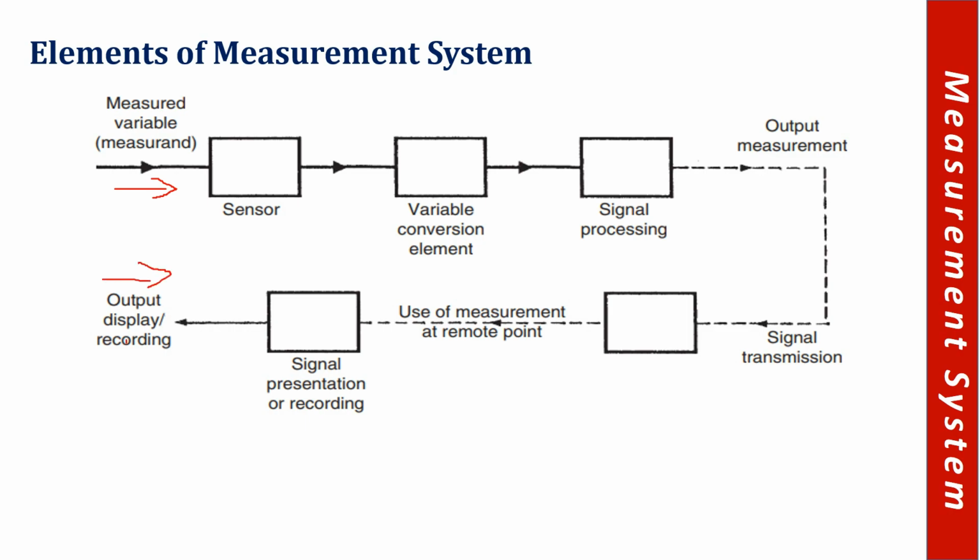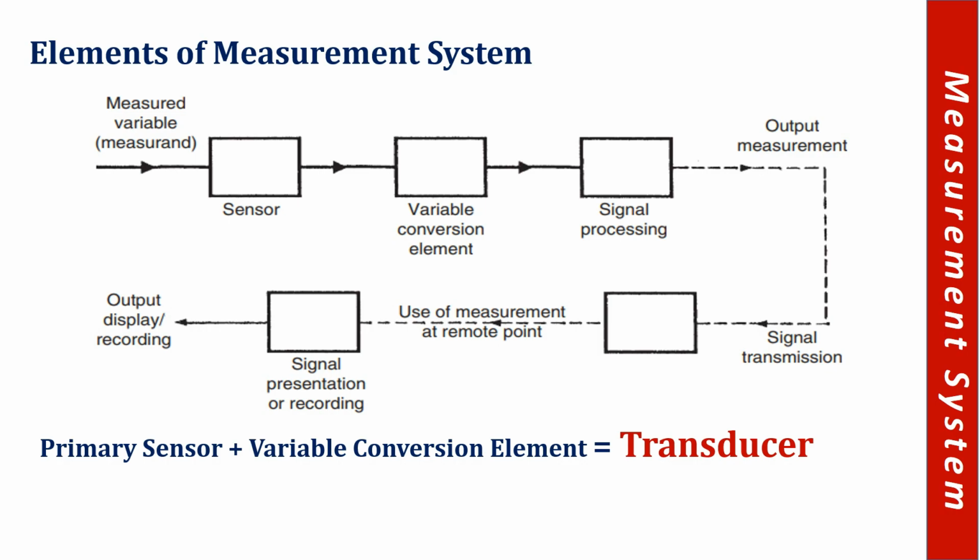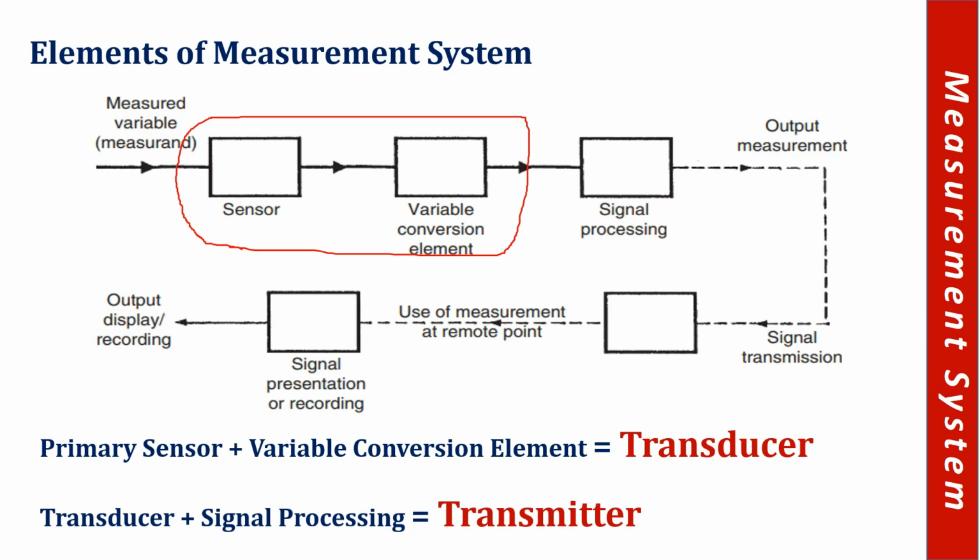It can be one component only, just a sensor. It can be two components, a sensor with a variable conversion element, where we can convert that signal into the required or the desired form. Then there is signal processing, where we can amplify the signal. We can play around with the signal and process it so that we can have good data or clear data. We can reduce the noise from the data, right?